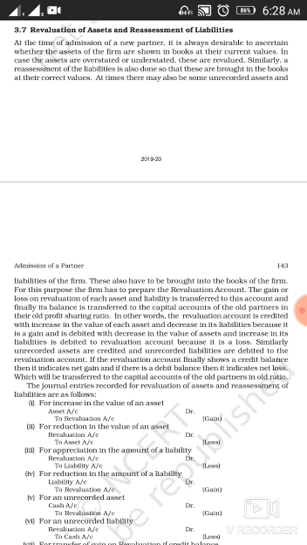Similarly, any unrecorded asset, if now they have to consider, will be credited to the revaluation account because now it is a gain, and if any unrecorded liability has to be recorded in the revaluation account, it's a loss, so it will be debited to the revaluation account.